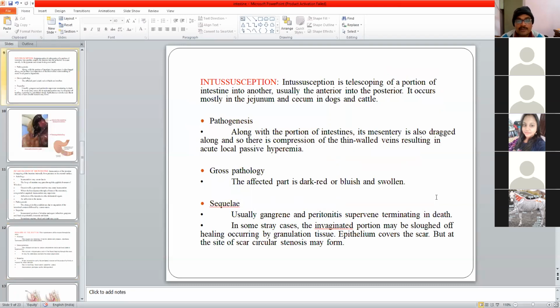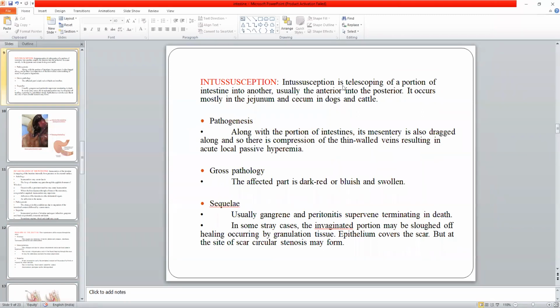So now we'll move to intussusception. Intussusception. So if you remember, the diameter of the small intestine is less than the diameter of the large intestine. Okay. So if due to any cause there is violent peristaltic movement, the part of the small intestine, being less in diameter, can introduce inside the lumen of the large intestine. This is also called telescoping.